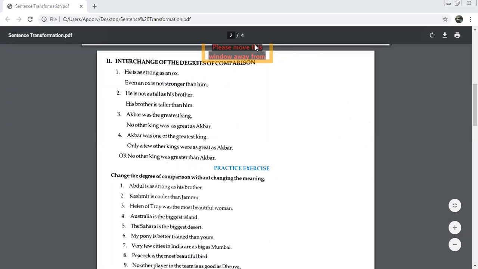Ma'am, good will not come now? No, beta. How can good come? Because Dhruv is the best. They are saying no other player is as good. That means he is the best, Dhruv. They are saying that no other player is as good as Dhruv.